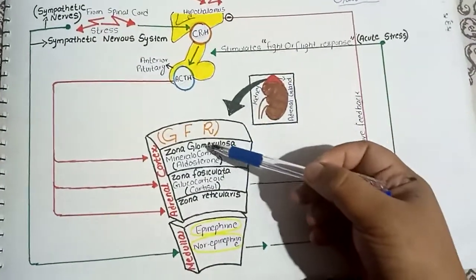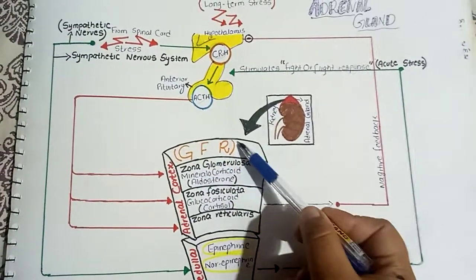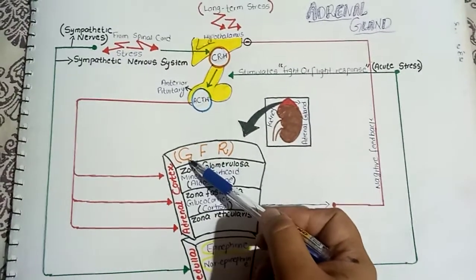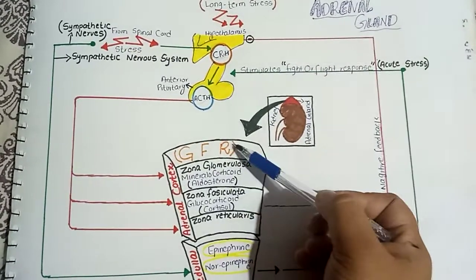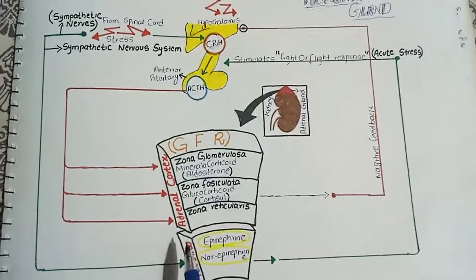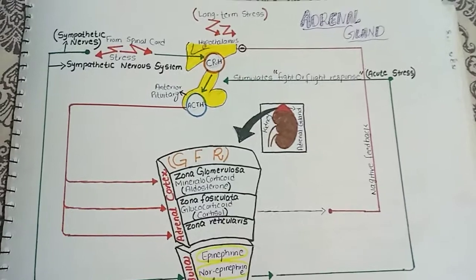And we can recognize the three layers of adrenal cortex by this mnemonic GFR of the kidney. The first layer is the zona glomerulosa, the second one is the zona fasciculata, and the third one is the zona reticularis. And the hormones of the adrenal medulla are epinephrine and norepinephrine.